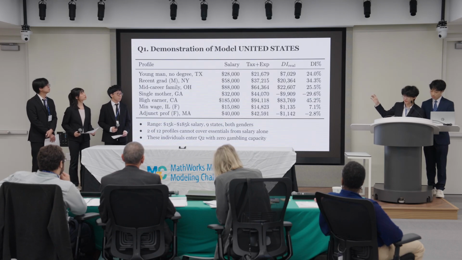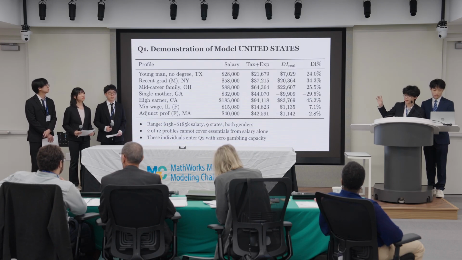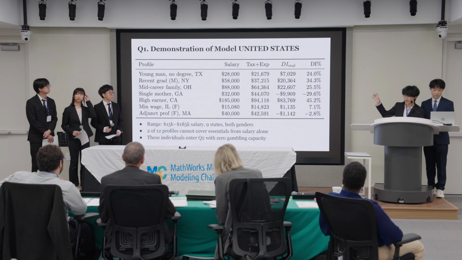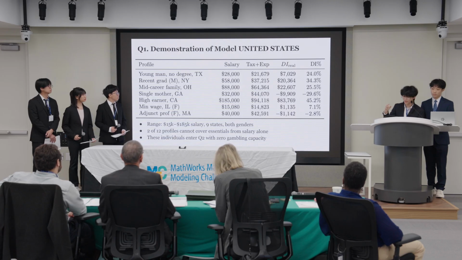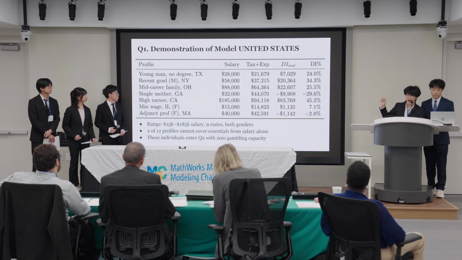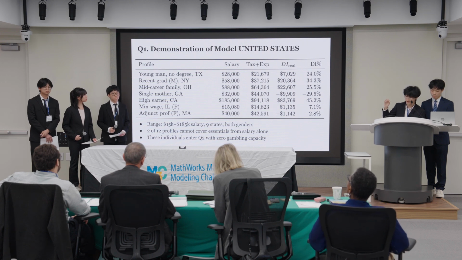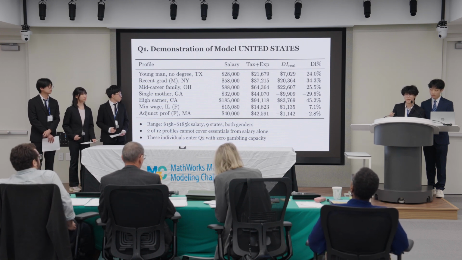Here, we ran our model on the 12 US profiles mentioned earlier, spanning from a salary of $15,000 to $185,000 across 9 states. The high earner in California keeps 45% of her income with $83,000 left over. But the interesting thing to note is that the single mother in Georgia and the adjunct professor in Massachusetts come out negative, meaning they can't even cover essentials based on their salary.